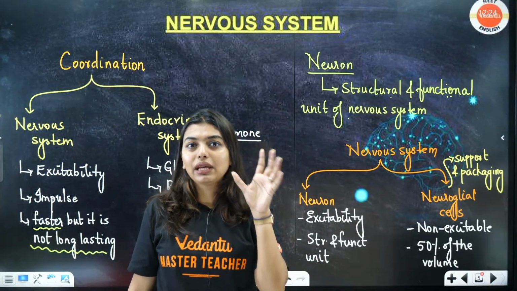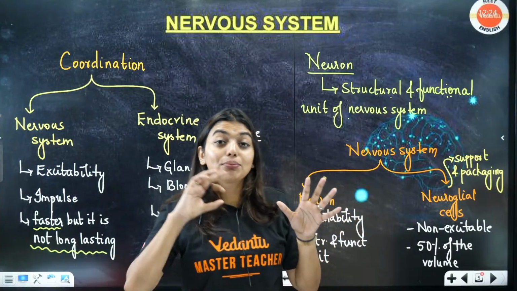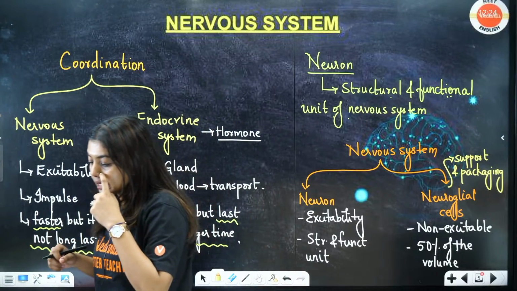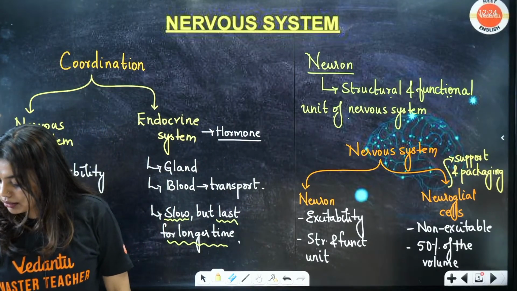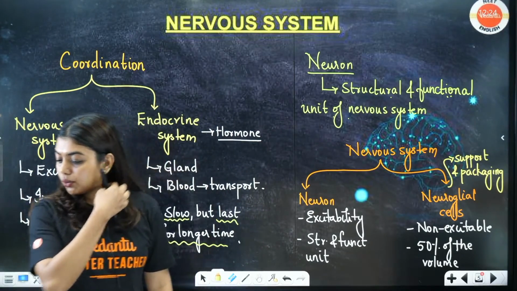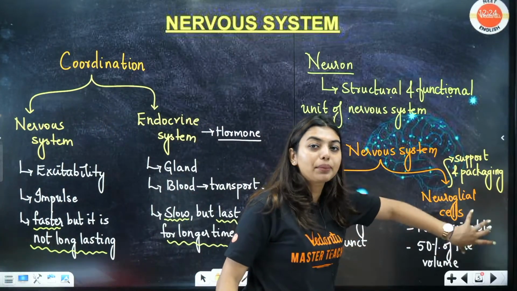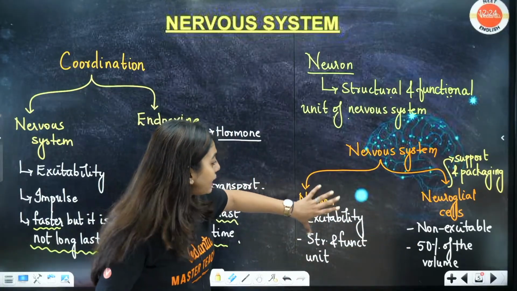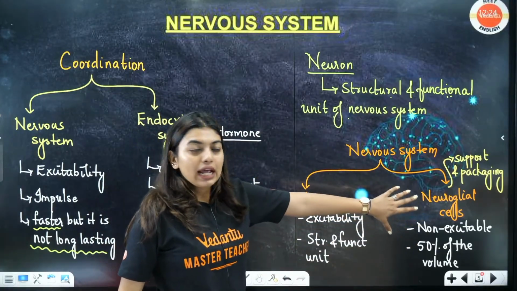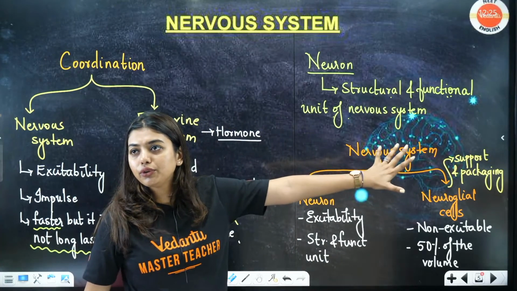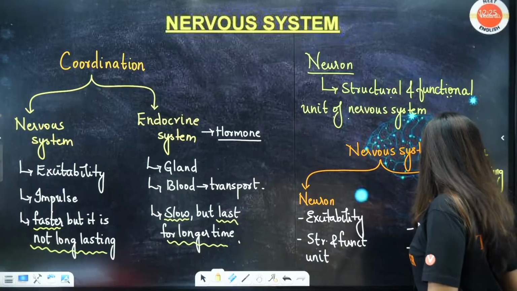That means maybe some cells are there or myelin sheath is there. All this, can you all relate? You cannot remember each other, but you can remember these topics. So students, neuroglial cells constitute around 50% of the volume of your nervous system, and these two cells are very, very important. In that, neuroglial cells do the job of support and packaging. Is this clear to all of you? Let's move to the next topic.